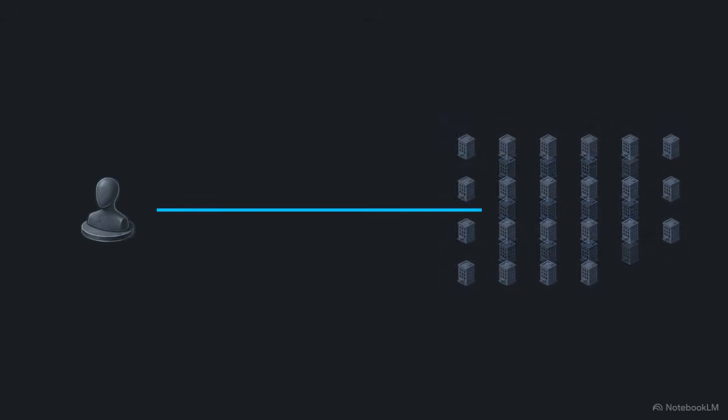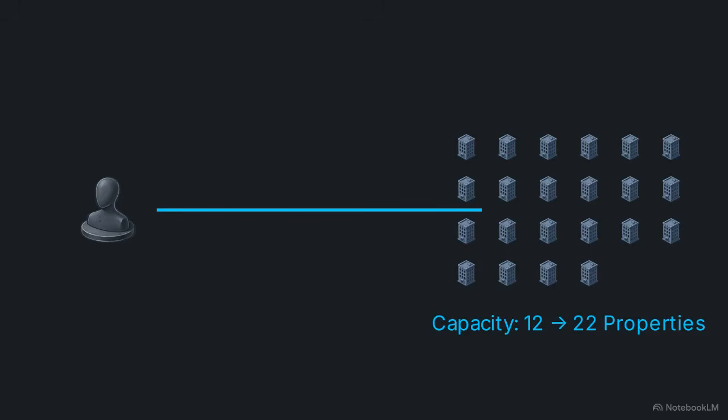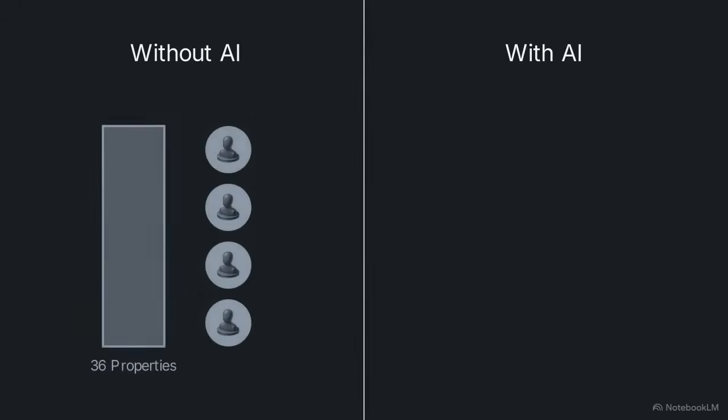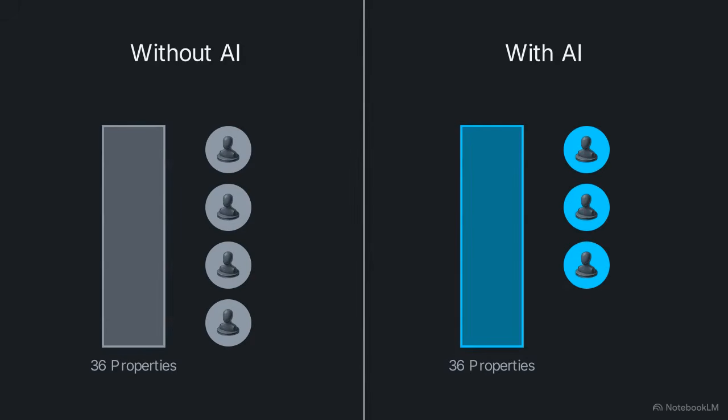A single human manager can increase their operational capacity from 12 properties to 22 properties. This chart compares a portfolio expanding from 28 to 36 properties. Without the AI, that growth requires hiring a fourth full-time manager. With the AI, the original team of 3 can absorb the new properties.